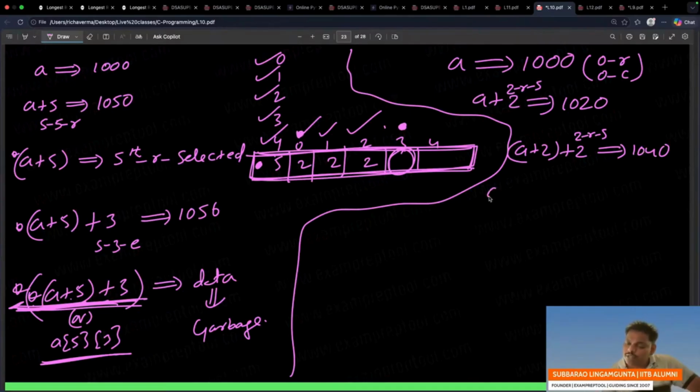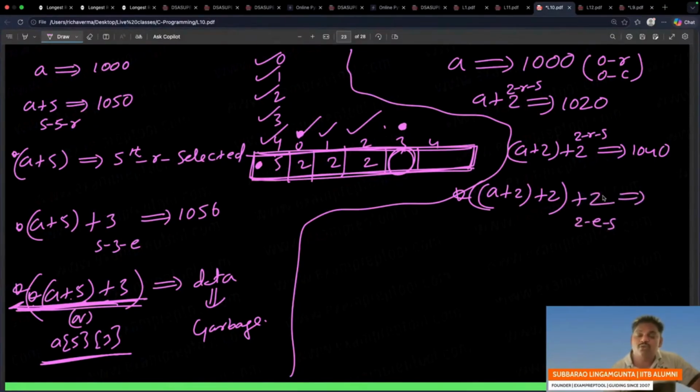Can you help me with one small line? A plus 2 is already there. Now I did star, plus 2. Remember, 2 elements skipped. Every element is 2 bytes, so 2 elements means 4 bytes. 1044. That's the power of the star operator. 2 elements skipped.